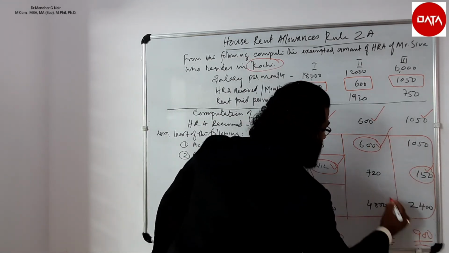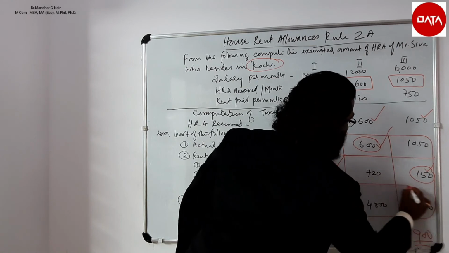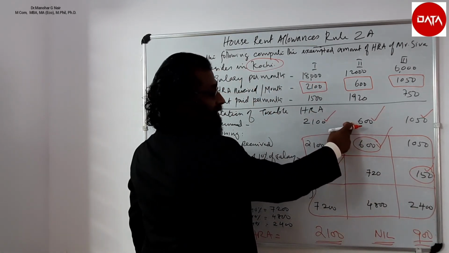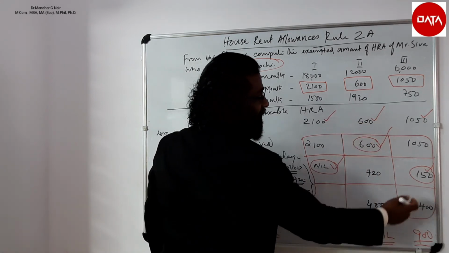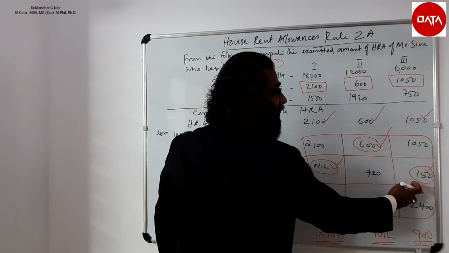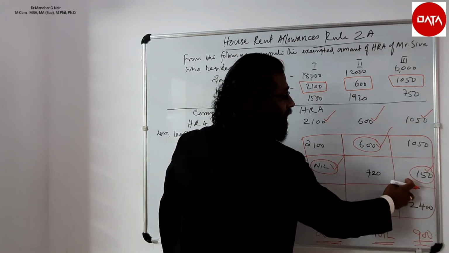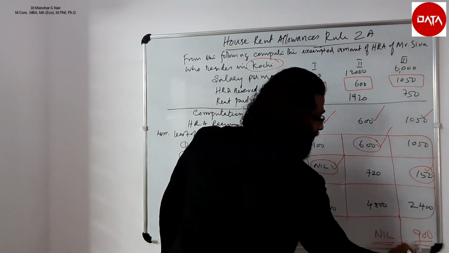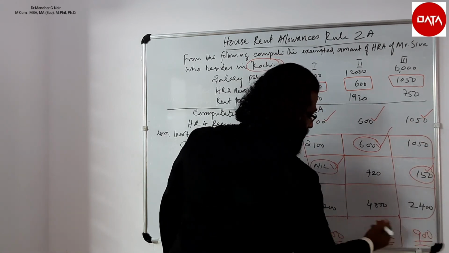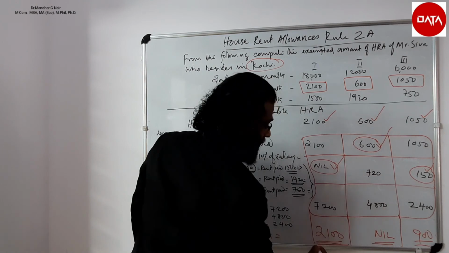But in the second case, the least is 600 and HRA received is 600, so nil is taxed. In the last case, 1,050 is the HRA received and the least value is 150, so the taxable portion is 1,050 minus 150.